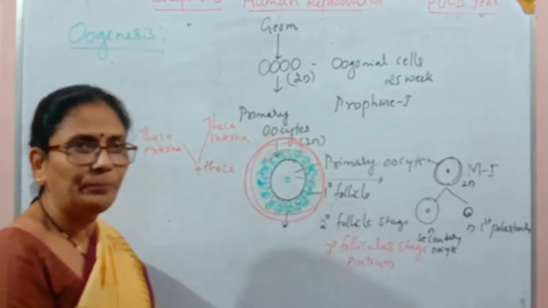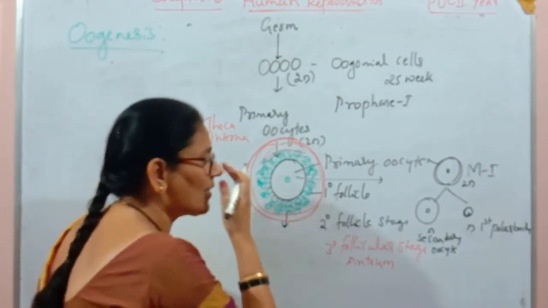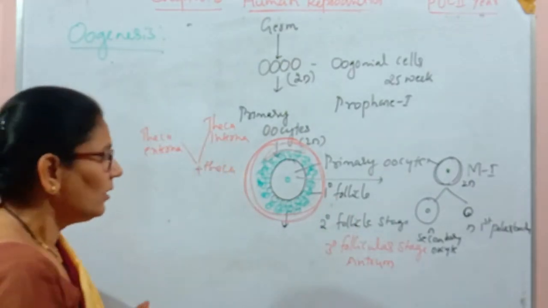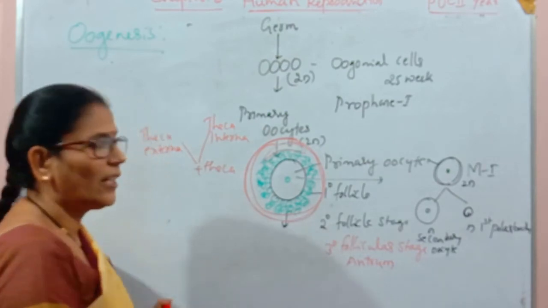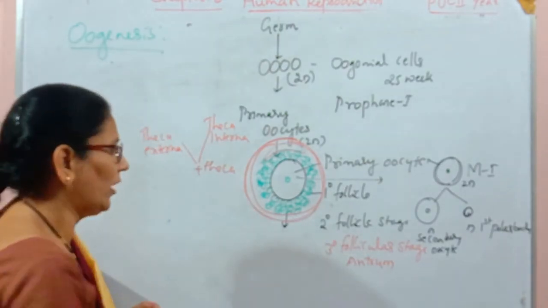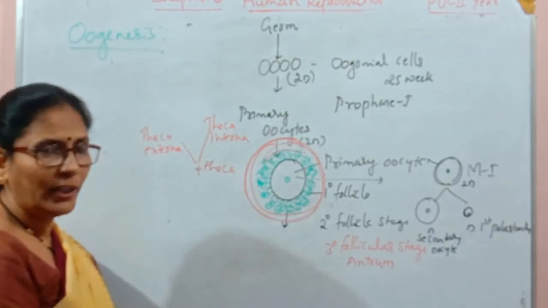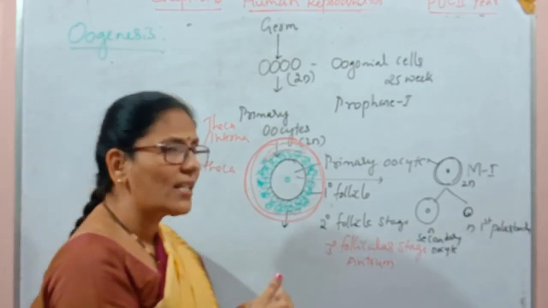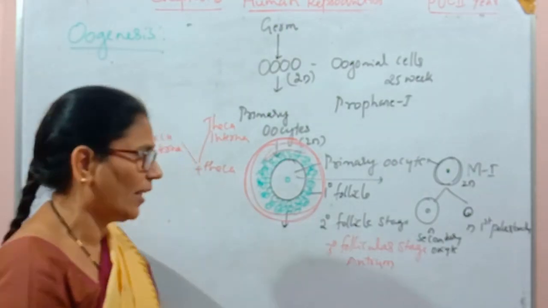When secondary oocyte formation takes place, the tertiary follicle is now called the Graafian follicle.